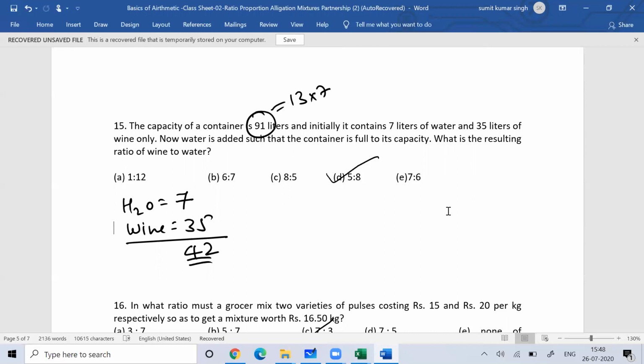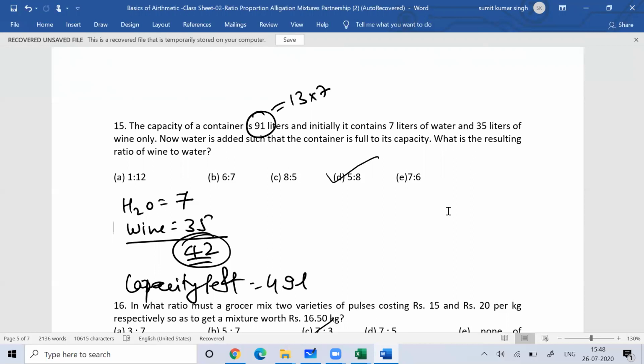It is 7 sevens. So how many liters are left? 91 minus 42, 49 liters left. So the capacity left is how much? 49 liters left. Only 42 liters is filled, so what is left is 49 liters.